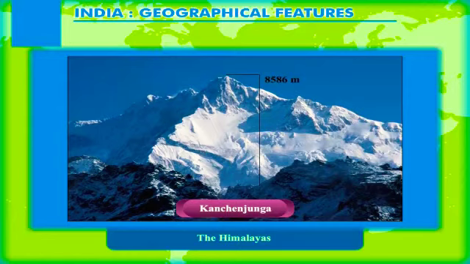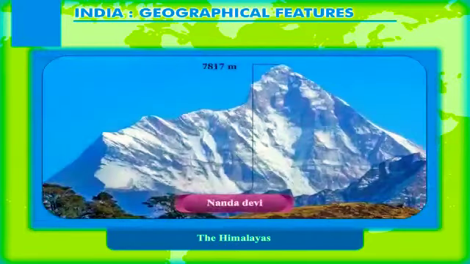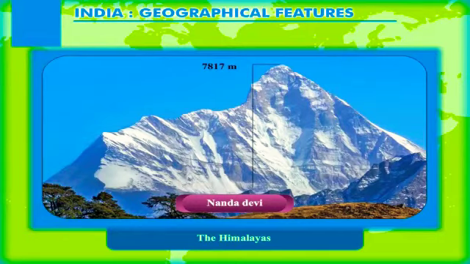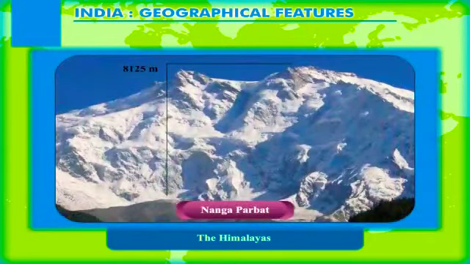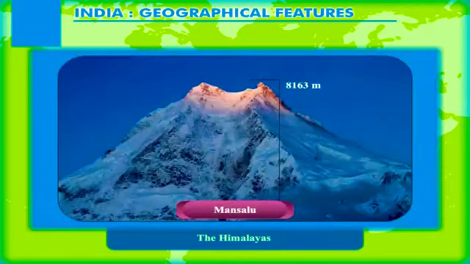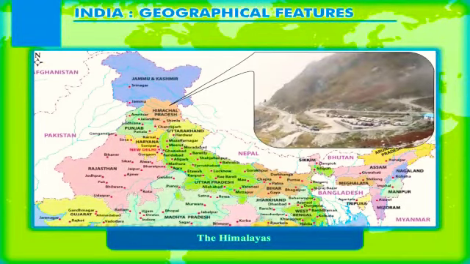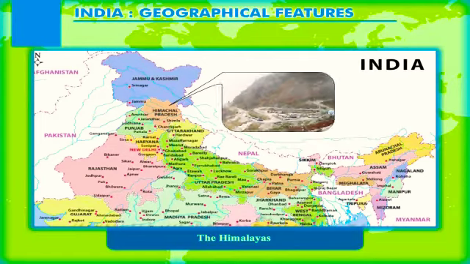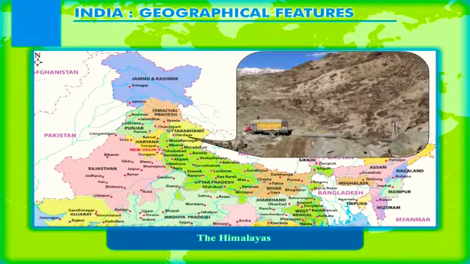Some other high peaks of the Greater Himalayas are Nanda Devi, 7,817 meters, Nanga Parbat, 8,125 meters, Makalu, 8,485 meters, Manaslu, 8,163 meters, etc.